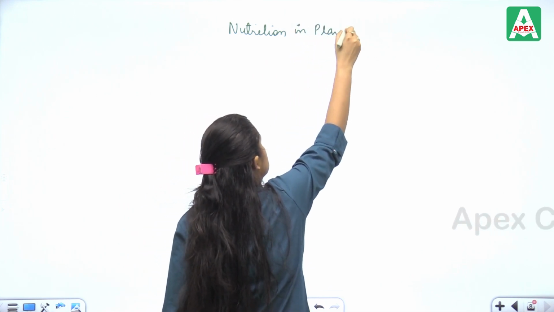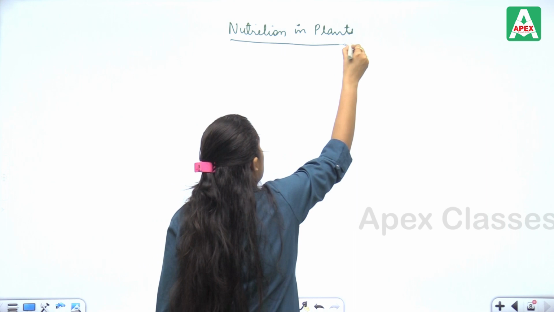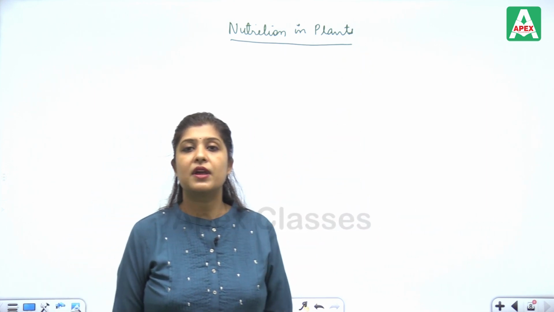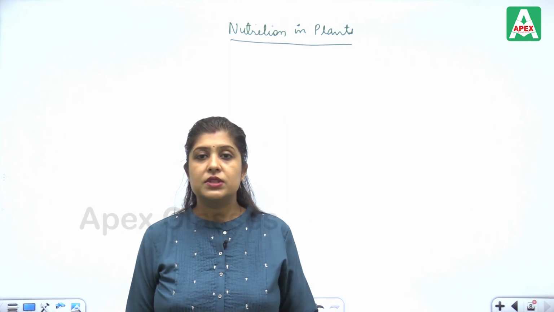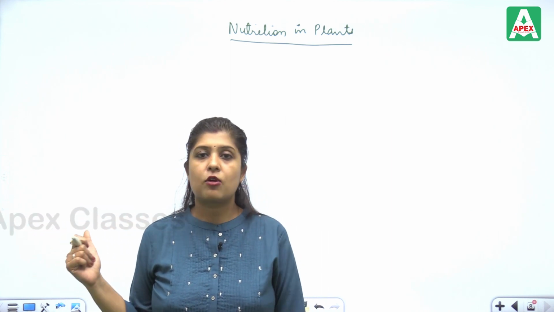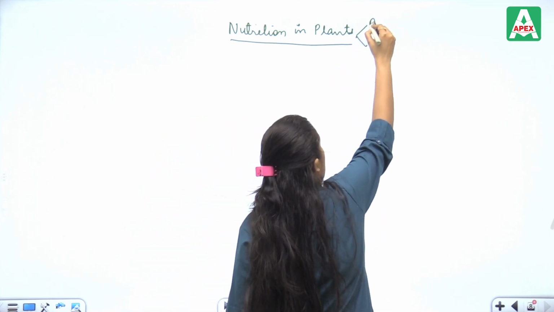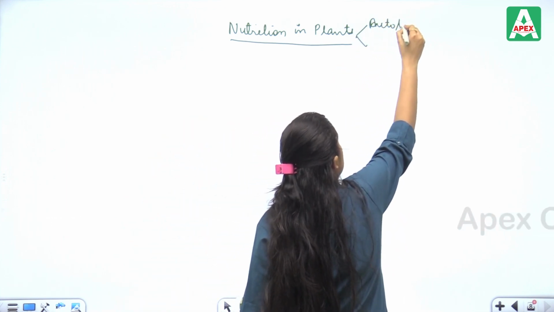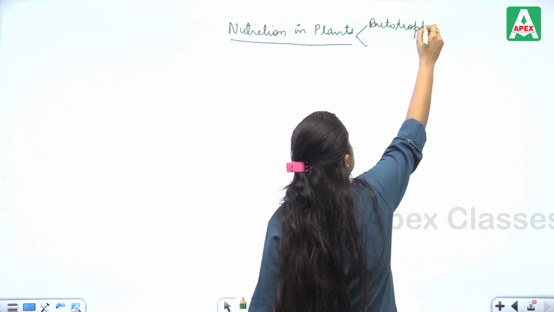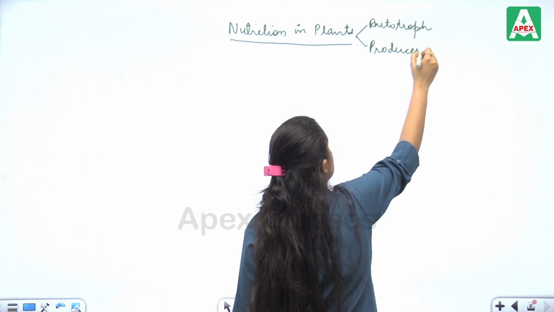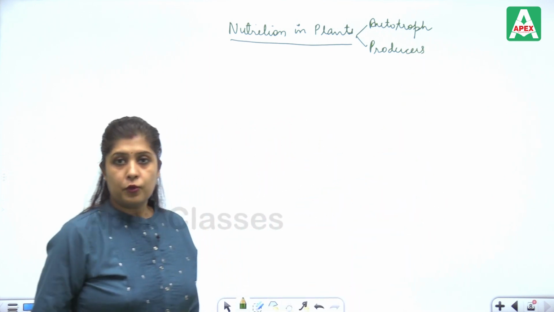As we all know, plants are basically producers. That means they can prepare their own food by using inorganic material. Already discussed, they are autotrophs. They are autotrophs as well as producers because they are preparing their own food.